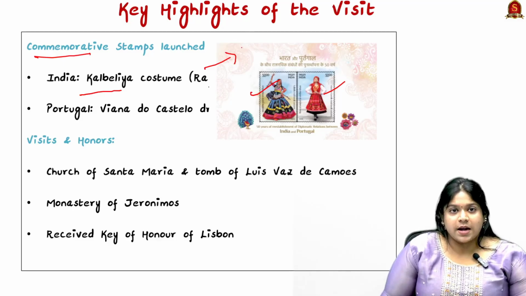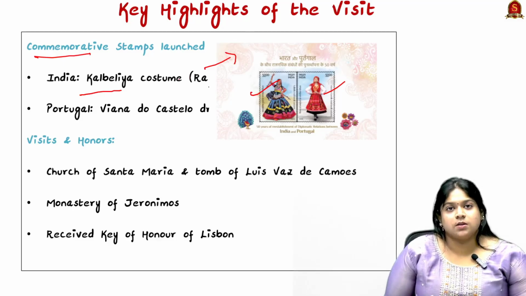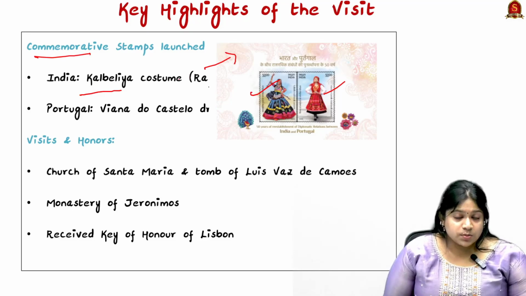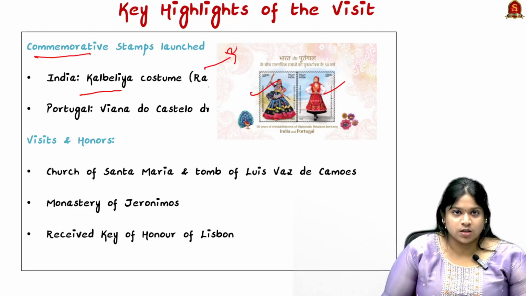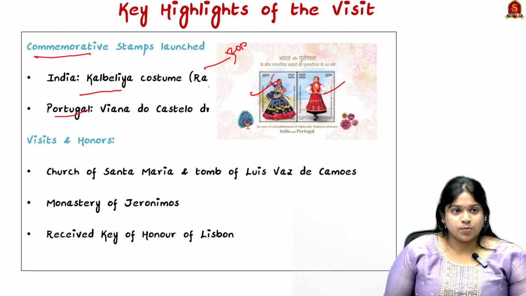This form of dance was recognized as UNESCO's intangible cultural heritage in 2010. And this side of the stamp includes the Portuguese dance form, that is the Viana do Castelo dance form.